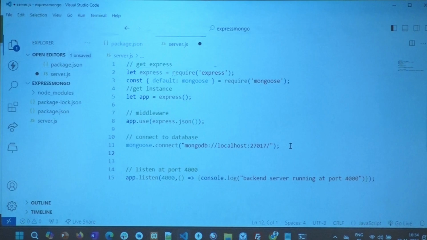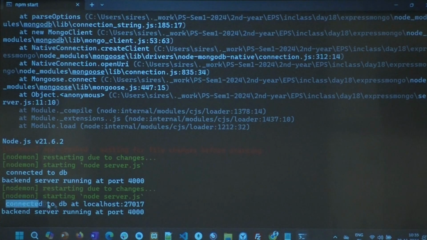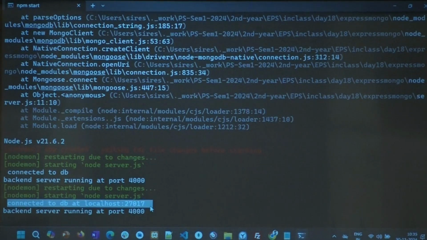Again, everybody, I'm going real quick and I'm going in a simpler way. But ideally you would have a try, catch, if the connection happened or not and all that. So if I've come this far, it most definitely connected, right? So I'm going to say connected to DB. Okay? DB at, I'll just say done. You see that? Connected to DB at localhost 27017. So now if I write my schema and model and if I try to connect, it will automatically connect to that. I'll give some time for that.